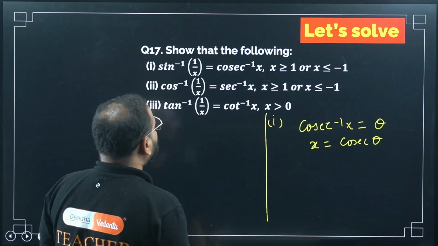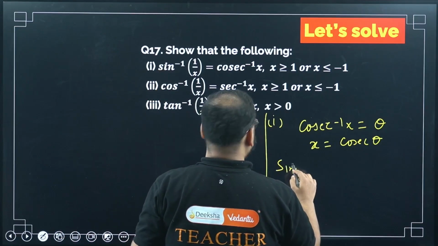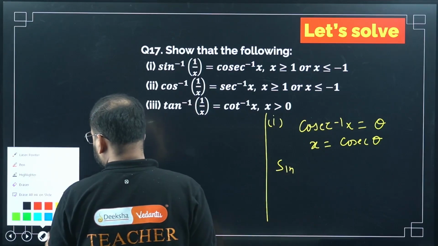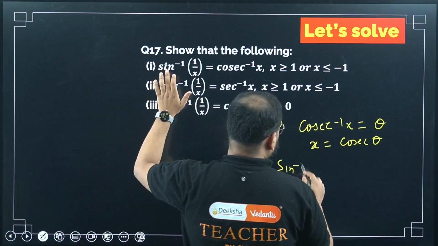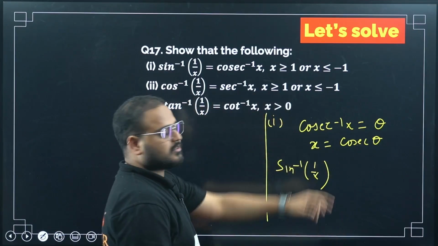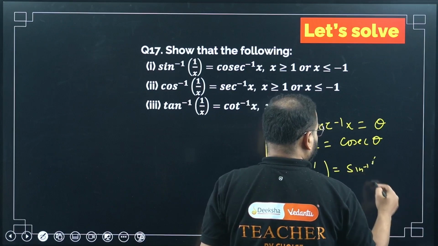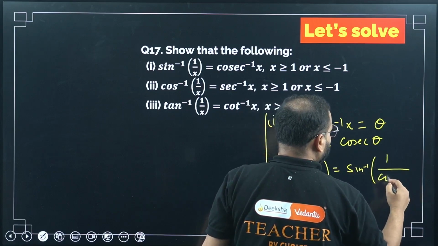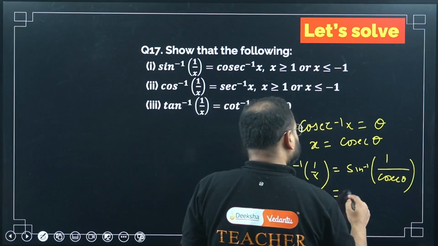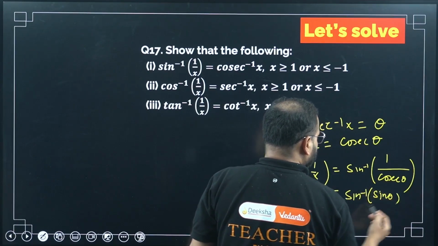If I do that, what is the question given here? Please check. Given that sine inverse of 1 by x. Please look here, 1 by x. So if I put the value of x from here, cosec theta, what am I going to get? Please tell me. Sine inverse of 1 upon cosec theta. Yes or no? This will become sine inverse of sine theta.